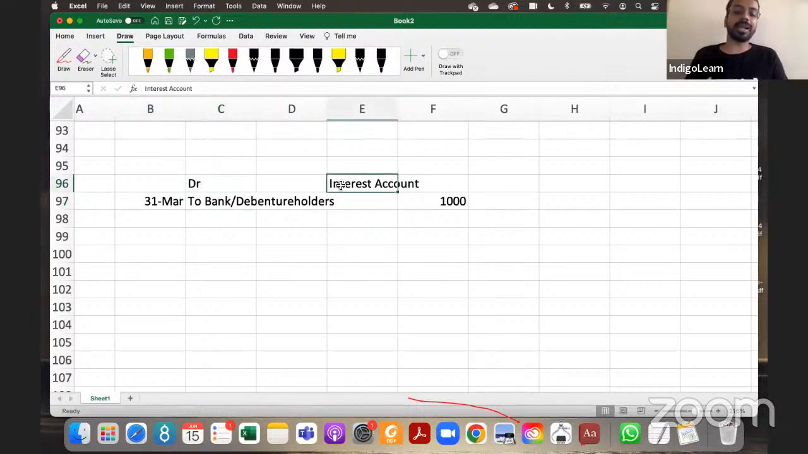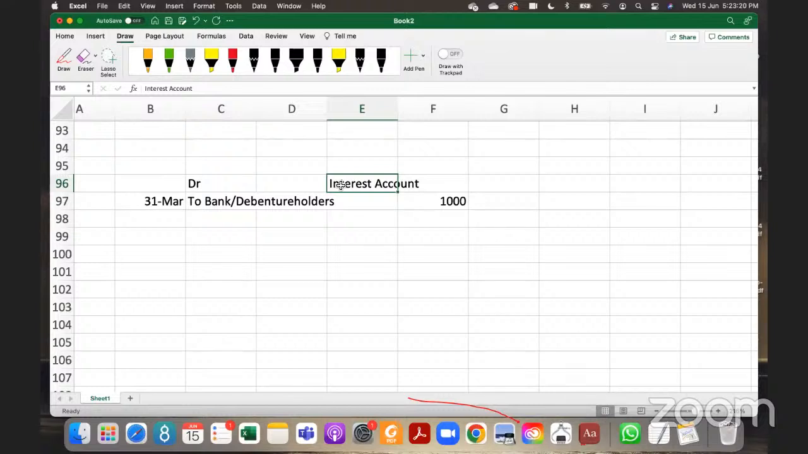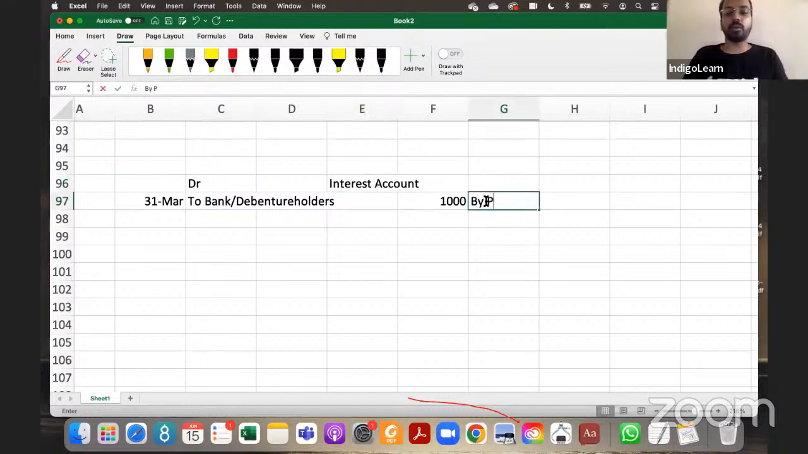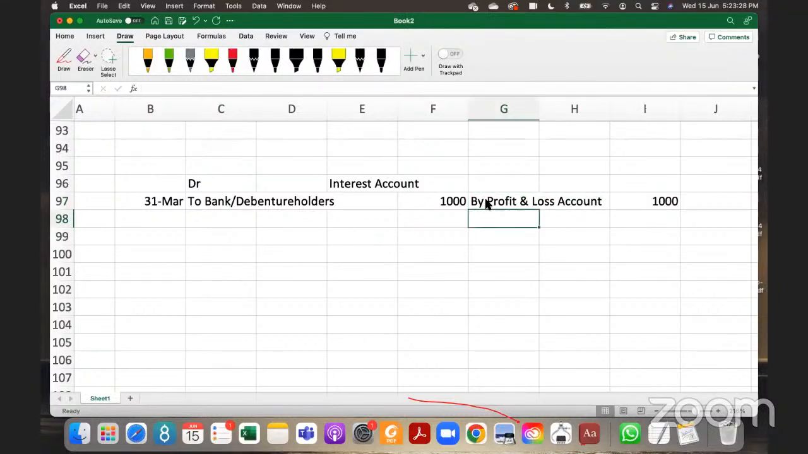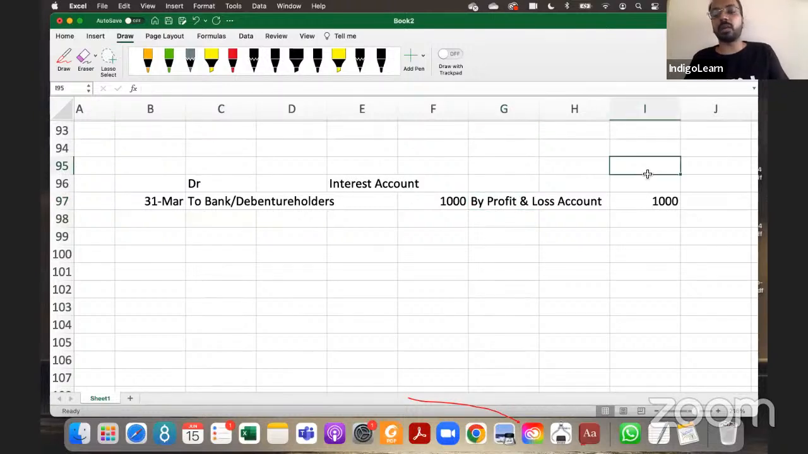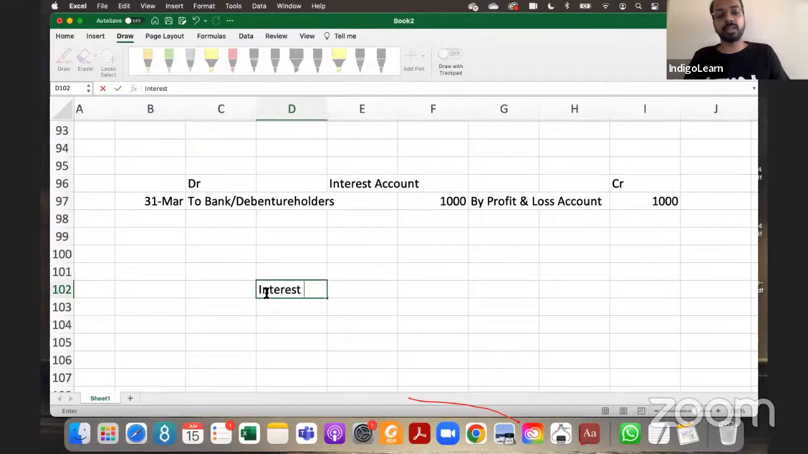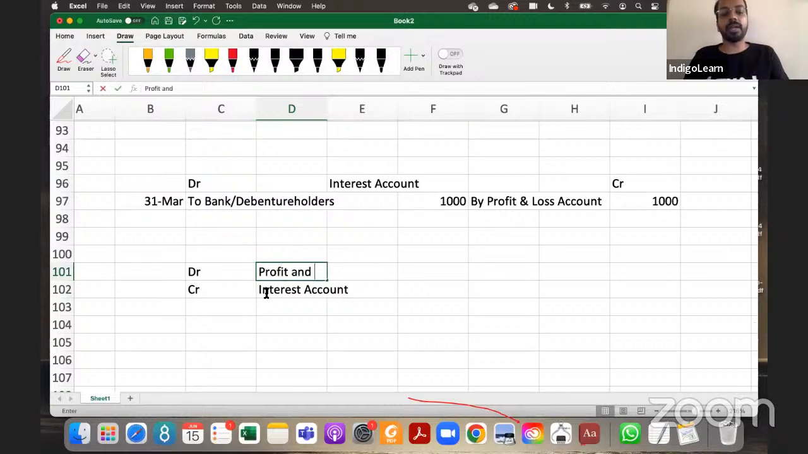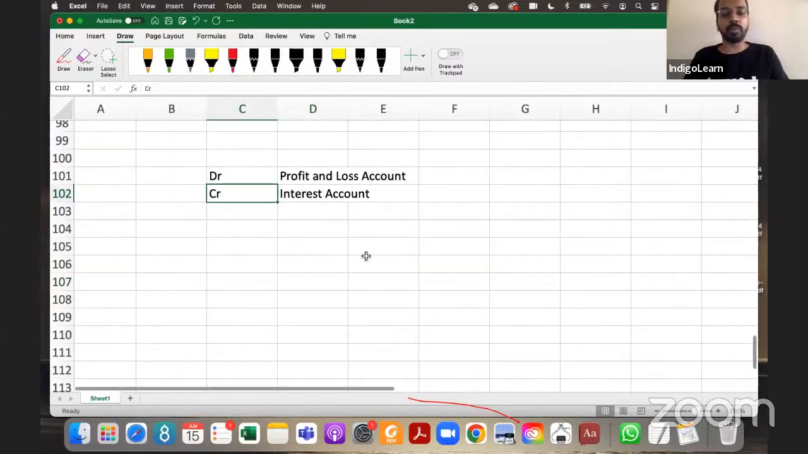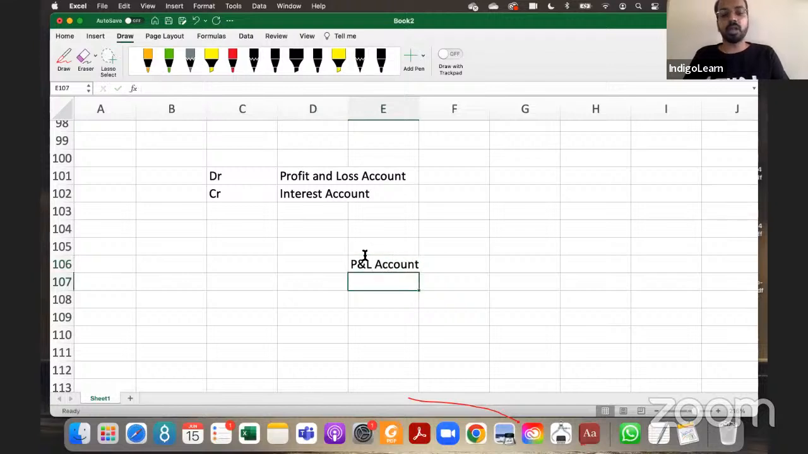Now interest account being a nominal account, you have to close this account. You cannot carry forward the balance. When you close the account, on the credit side you say by profit and loss account, 1,000. So basically what did you do? You said by profit and loss account and you credited the interest account. So interest account credited, you have then debited profit and loss account. So when you prepare the P&L account, on the debit side you get interest.